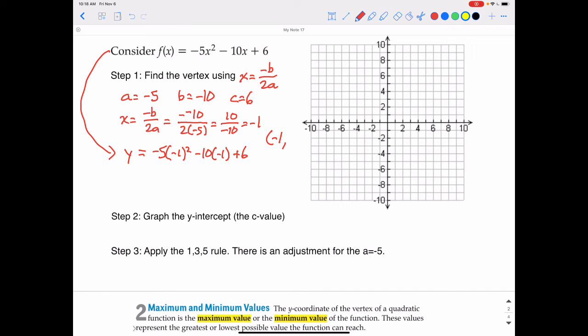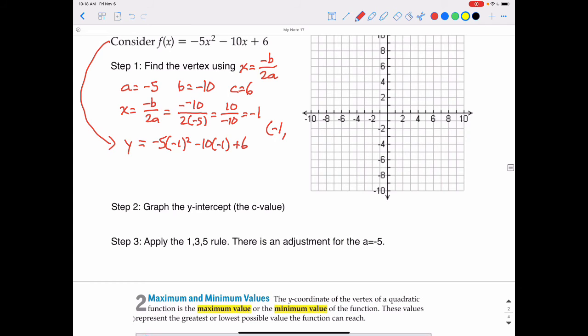6. So when you do negative 5 times negative 1 squared, we got to follow order of operations, which means we're going to do negative 1 squared first and then take that times negative 5. Remember GEMDAS, the exponents come before multiplication. So negative 1 squared is positive 1, and then that positive 1 times negative 5 is negative 5. Negative 10 times 1 is positive 10 plus 6.